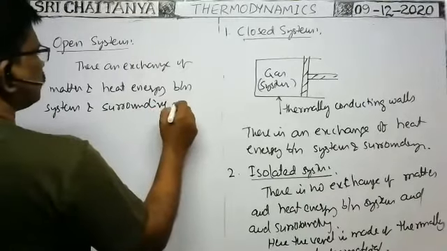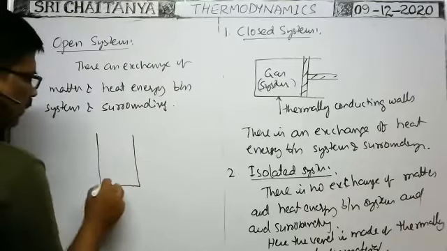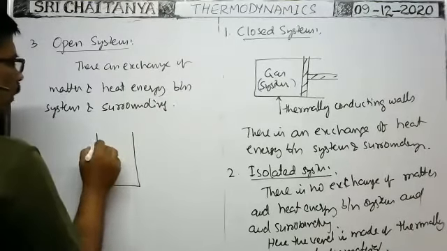Such type of system is called an open system. Suppose you enclose the gas in an open vessel.